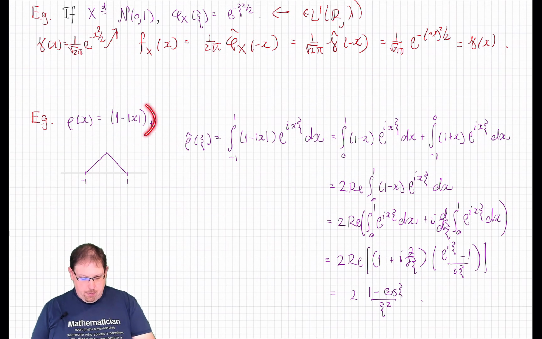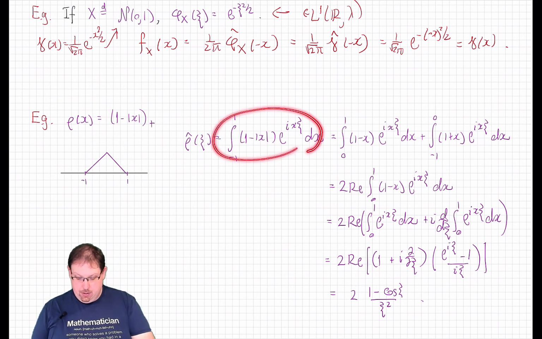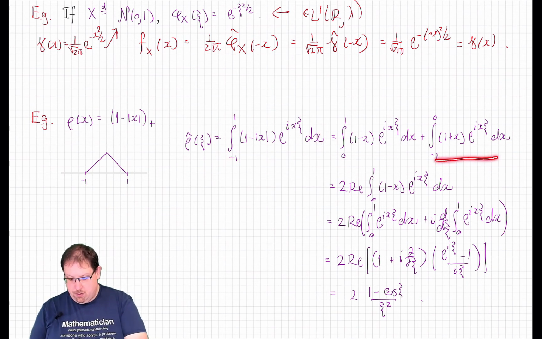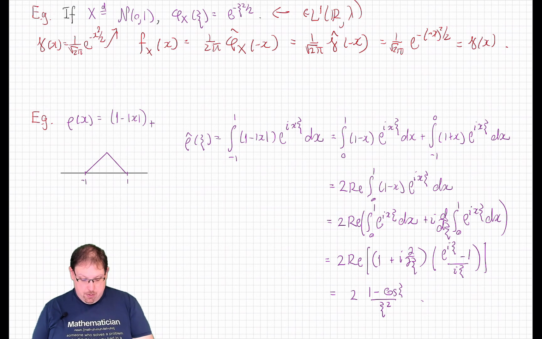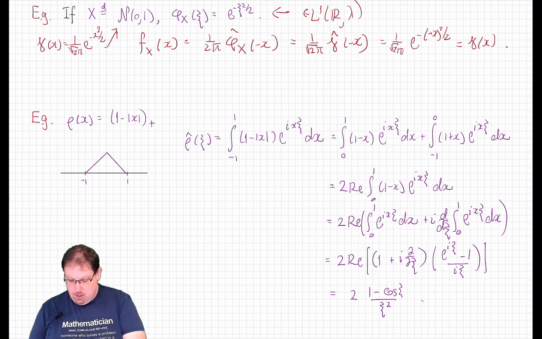Consider the following probability density, the tent function, which, as you can see from the picture, really is a probability density. Now, we can explicitly calculate this Fourier transform. Rho hat of this density is given by this integral here. If we break that up over the interval from 0 up to 1 versus the interval from -1 up to 0, using the definition of the absolute value, we get this.